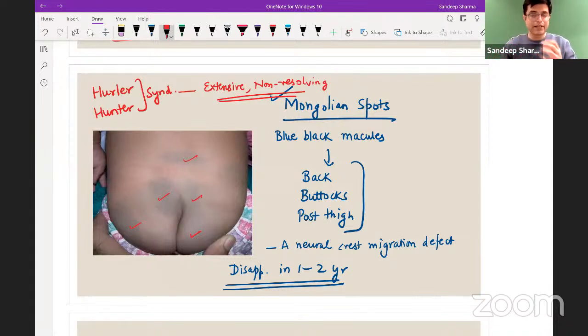But if you find a Mongolian spot in a child, you will always consider it to be normal, right? Hurler and Hunter syndrome में only Mongolian spot नहीं होगा. They will also have other problems like hepatosplenomegaly, Coats facies, dysostosis multiplex, the bony lesions, etc. I'm not going into that topic. So just remember that this is how Mongolian spots will look like, right?